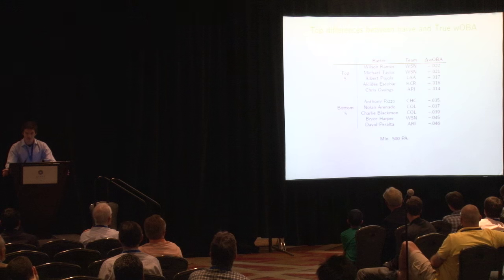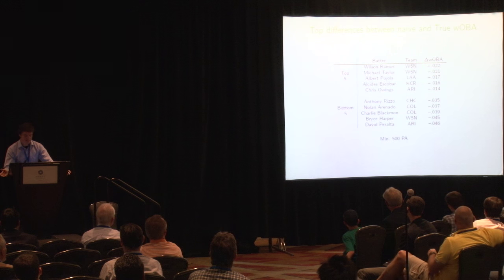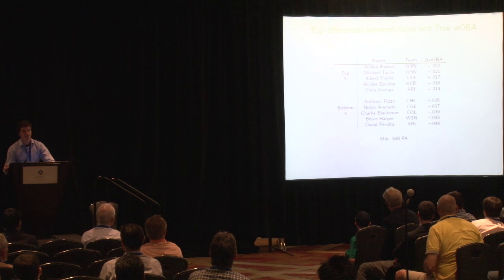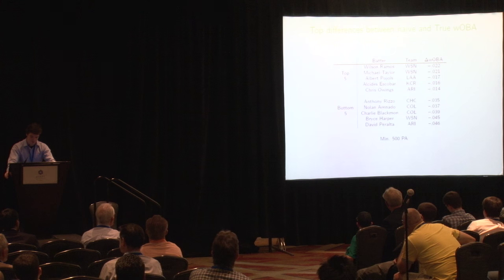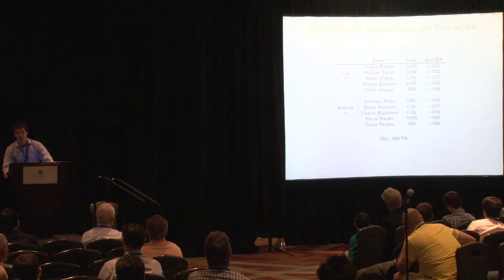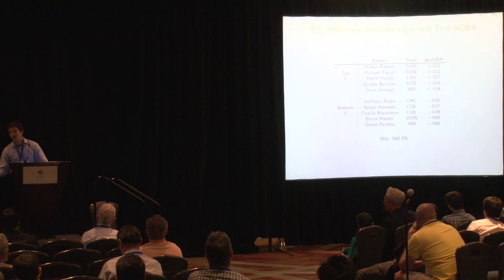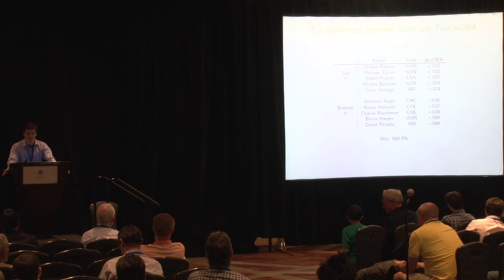Here we have the top 5 and bottom 5 players, and this is with a minimum of 500 plate appearances. So taking out a couple of those examples, looking at small sample size, David Peralta is projected to drop off the most, and this makes sense because he's snuck in just right above that 500 plate appearance threshold. Thinking about park effects, we see Nolan Arenado and Charlie Blackmon here, and that's because they were projected to drop off if they were placed into a context-neutral environment where they aren't taking half of their plate appearances at Coors